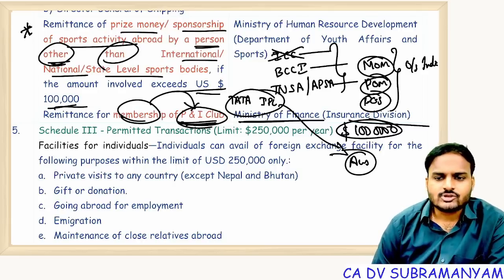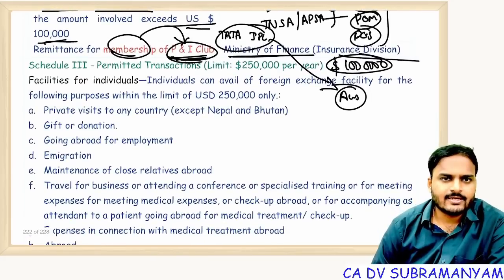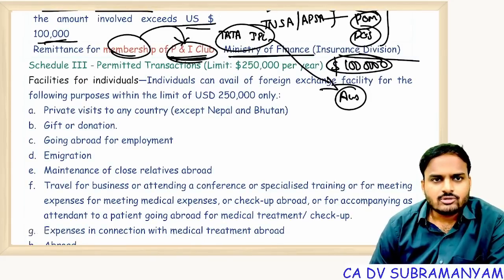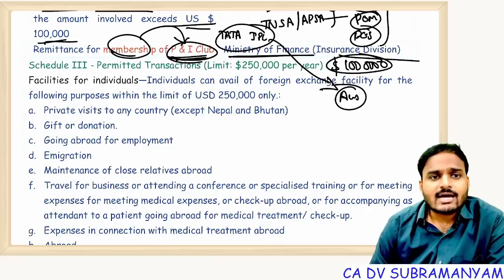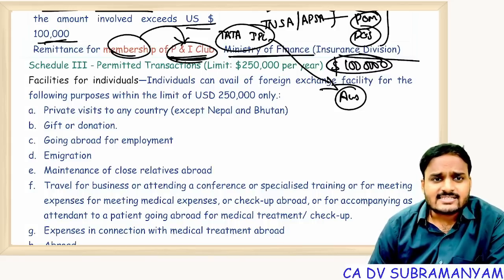Clear? So Schedule 2 is also completed. Next one, Schedule 3, permitted transactions. Schedule 3 deals with transactions over which RBI has control. But the point is, RBI is involved in a lot of activities, a lot of tasks.